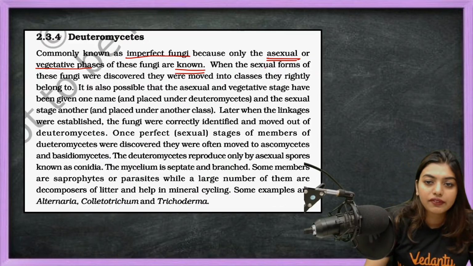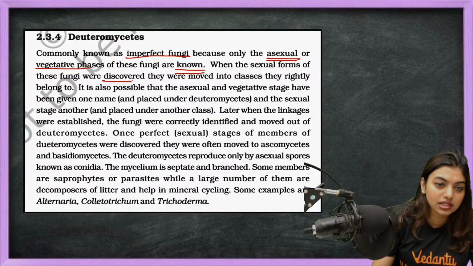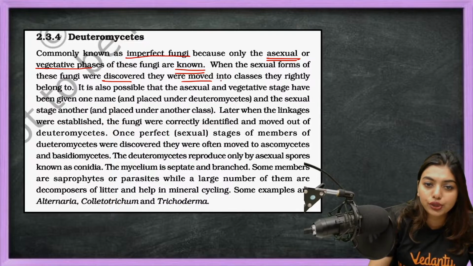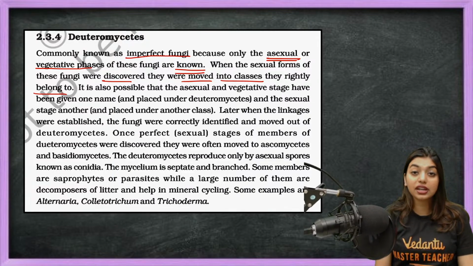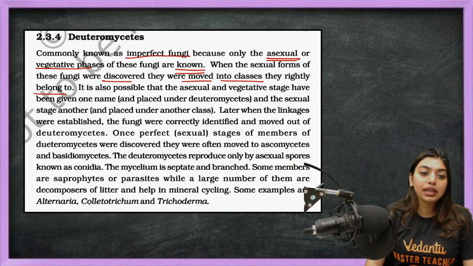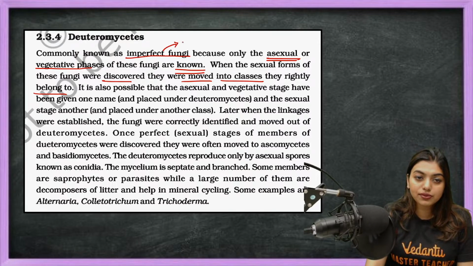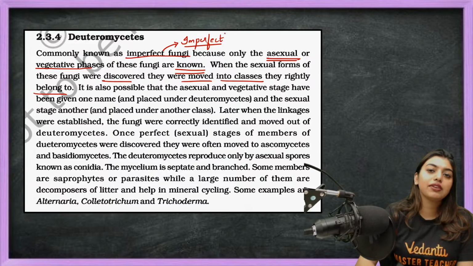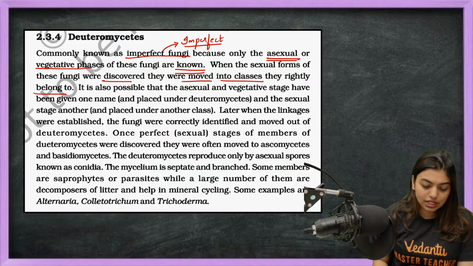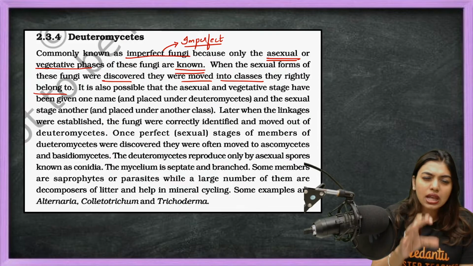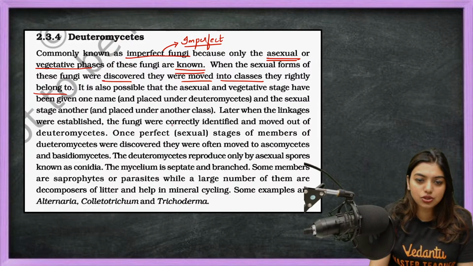When the sexual forms of these fungi were discovered, they were moved into the classes where they rightly belong. So this fungi is called imperfect fungi, mainly because whenever something was found about it, they were put into another place. When they found the sexual phase, they were migrated somewhere else. When the asexual phase was known, they were put somewhere. So that confusion was always there with the Deuteromycetes.